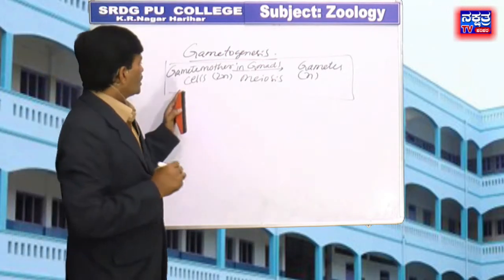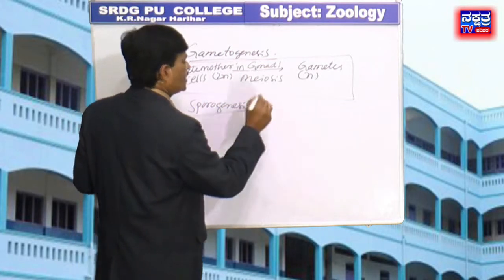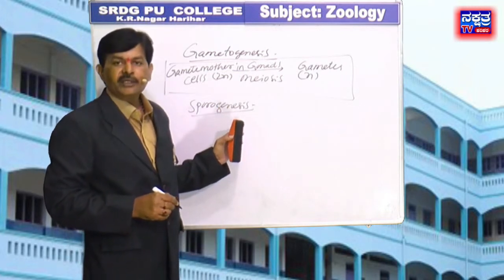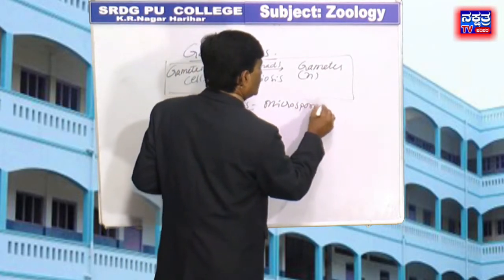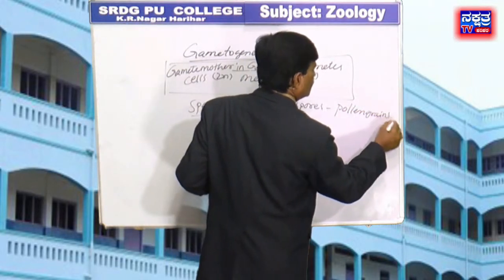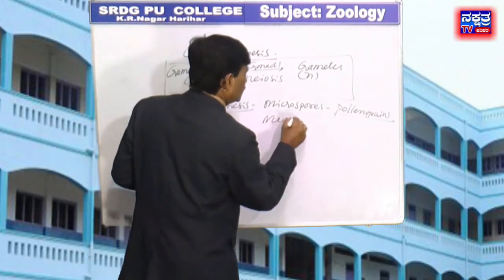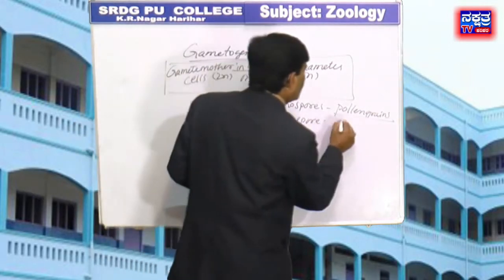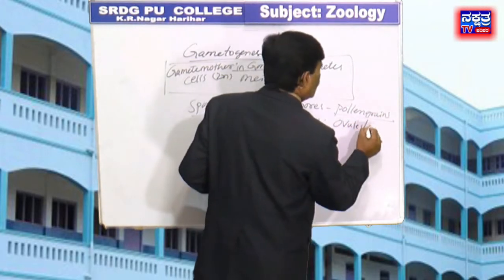Next, sporogenesis. Sporogenesis is the production of microspores, like pollen grains, and megaspores, like ovules.